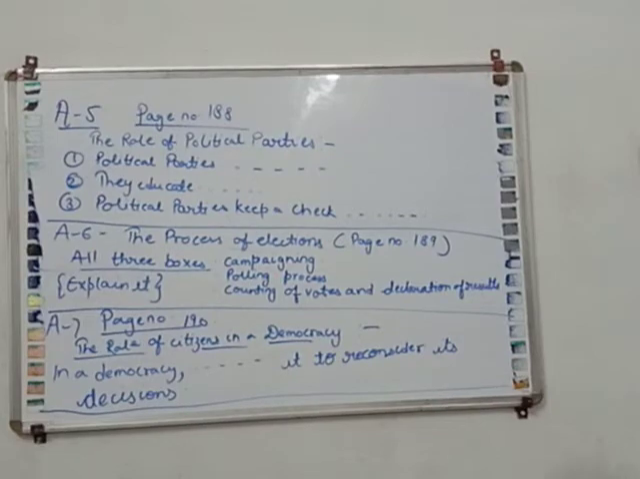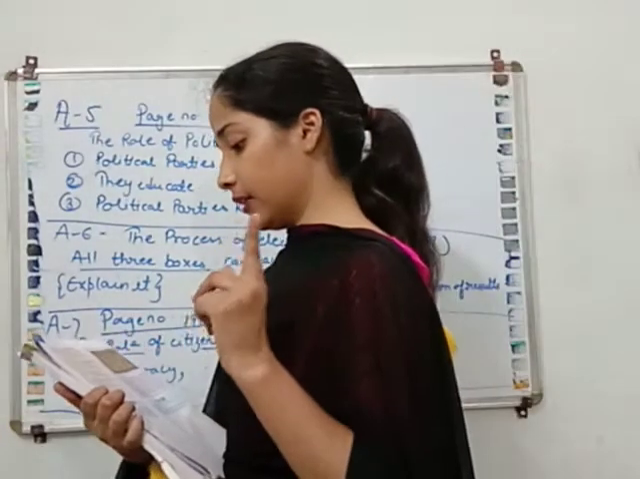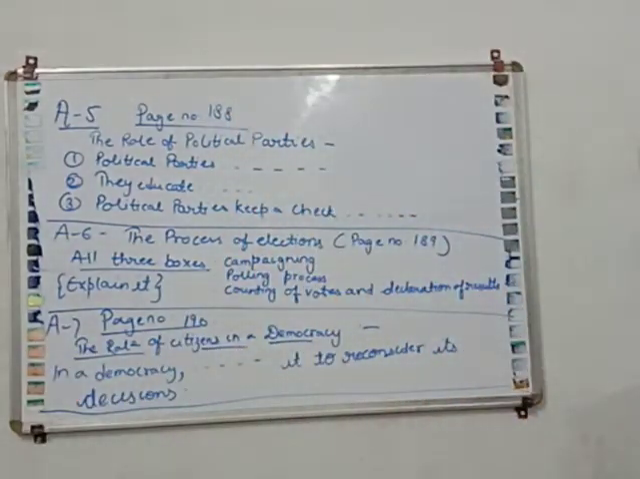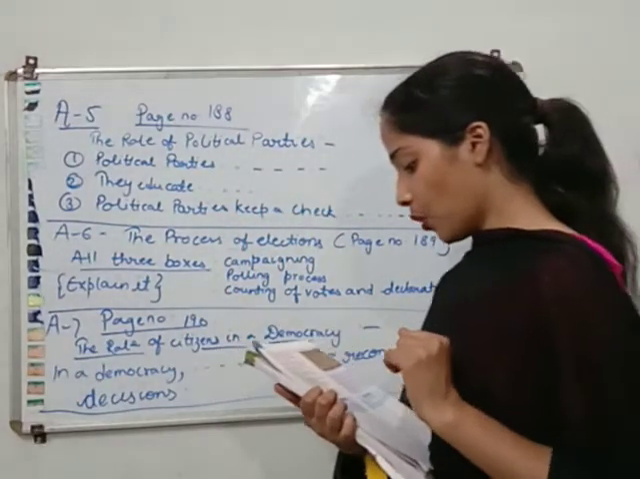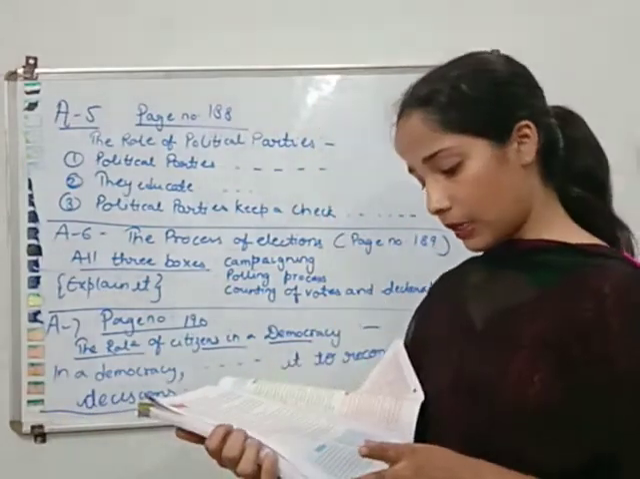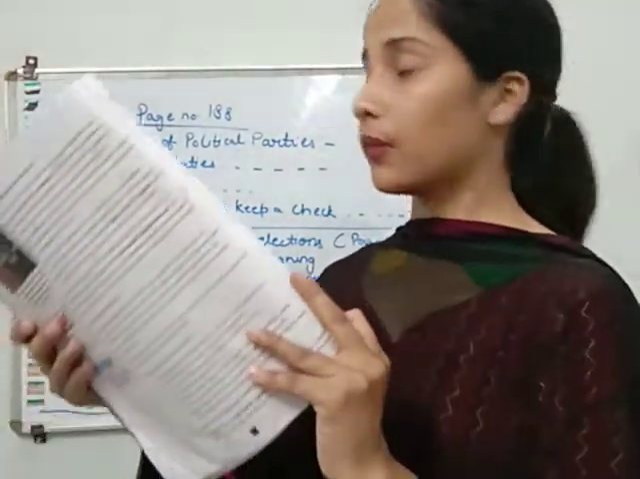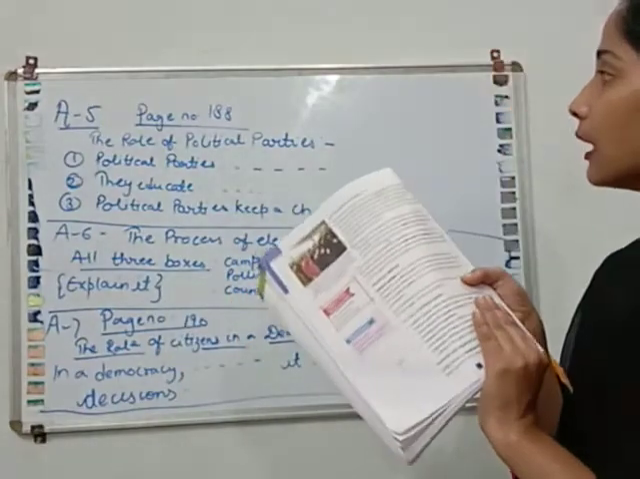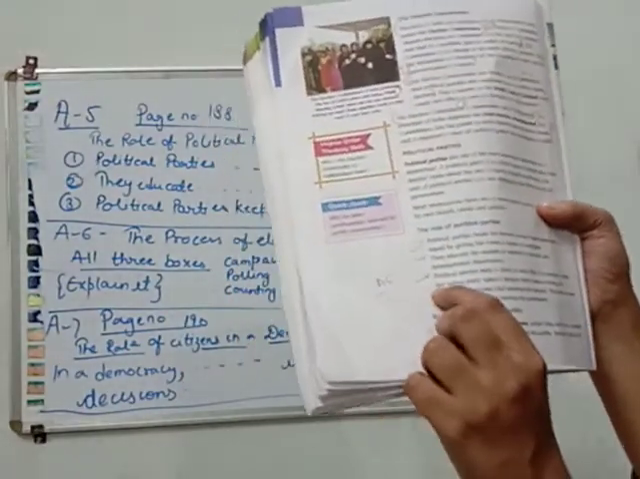Now our fifth question is, what is the importance of political parties in a democracy? Open page number 188. The role of political parties is written over there. The three points are there. You have to write all these three points in answer number 5. Mark this as answer number 5 in your book.